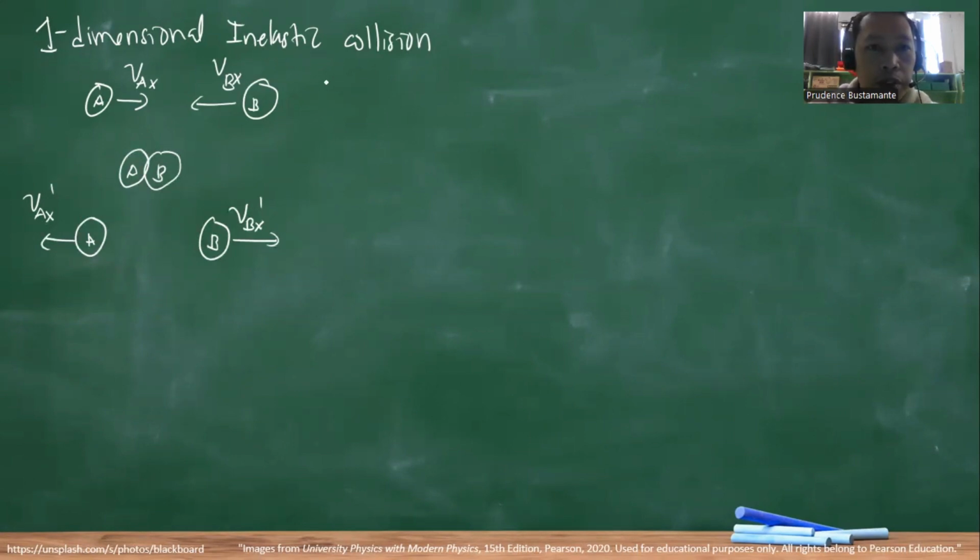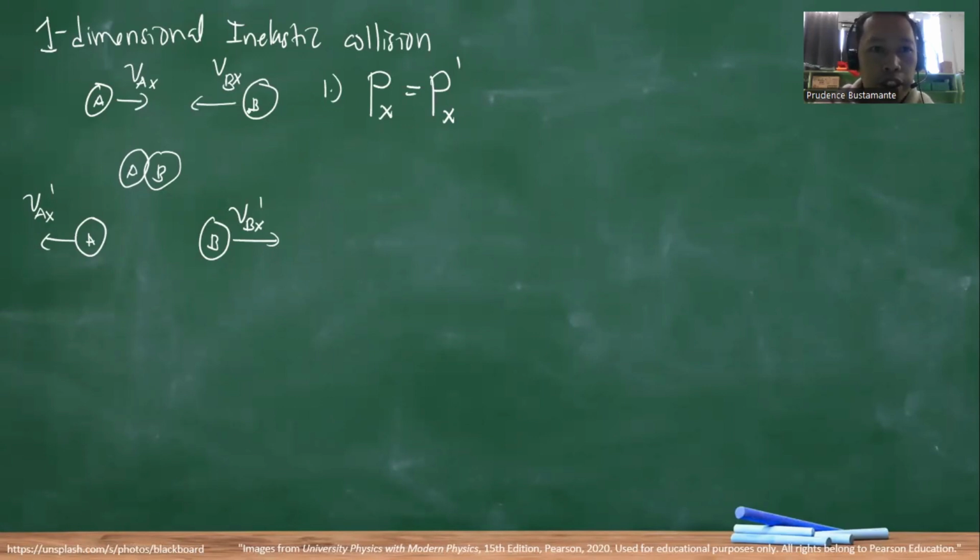Okay. Number one, in any collision the total momentum is conserved. So the initial total momentum in the x component is equal to the final total momentum.